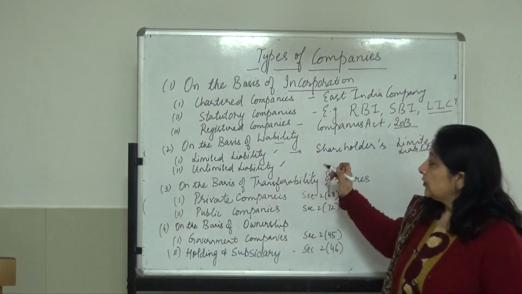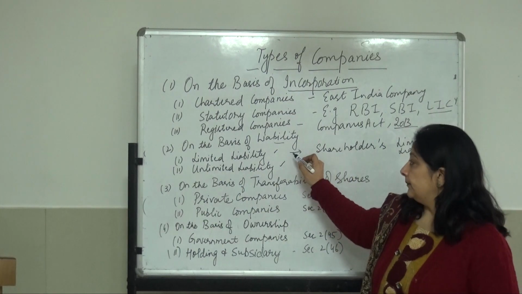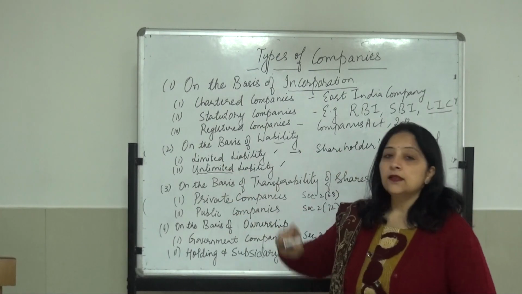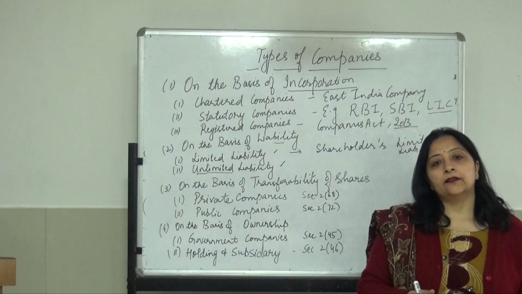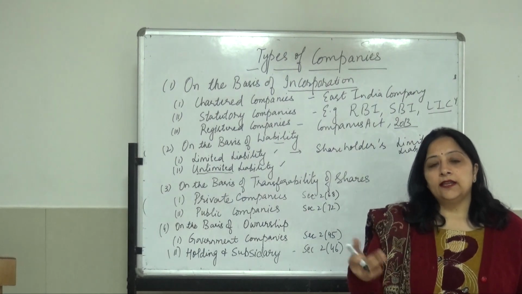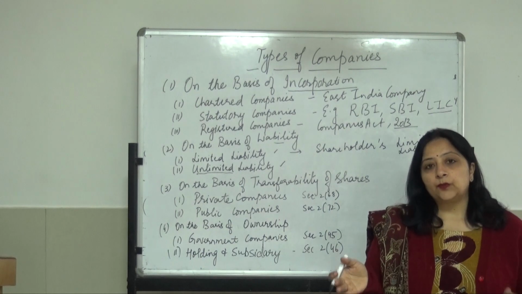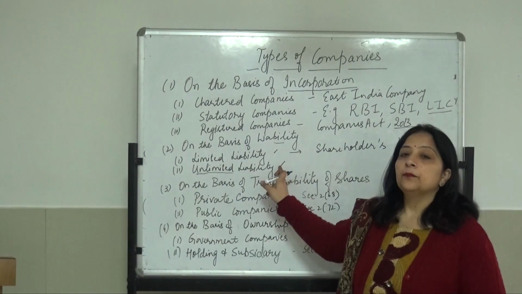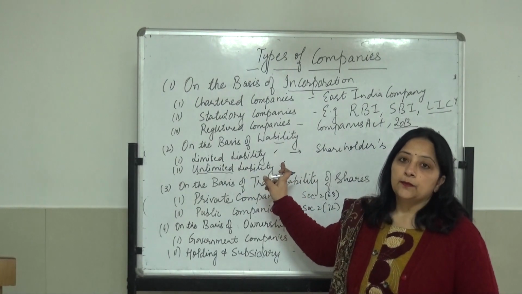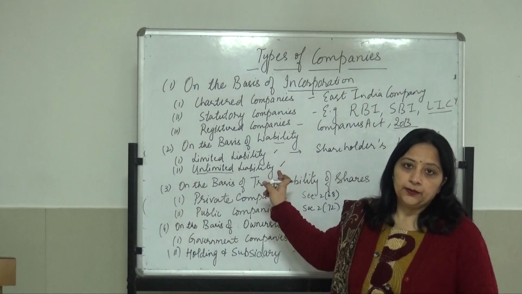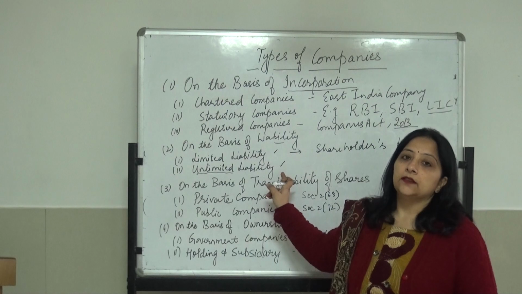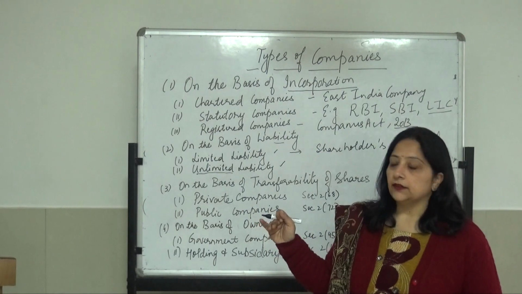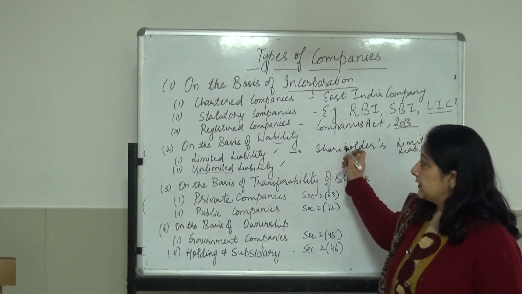So most of the companies are limited liability, but our law also allows formation of unlimited liability companies. Unlimited liability means members have unlimited liability. That is, like in partnership, each member is responsible for all the losses of the company. As I have already told you, such companies are not very popular. And the members of these companies, if they have the companies wound up or they have left the company, their liabilities will remain after 1 year of when they have left the company. So limited liability companies are popular.